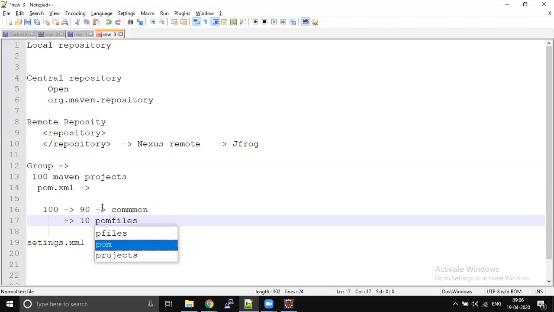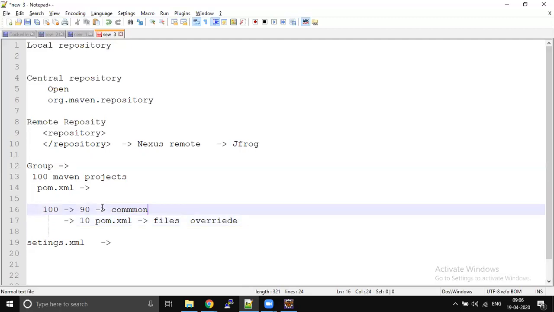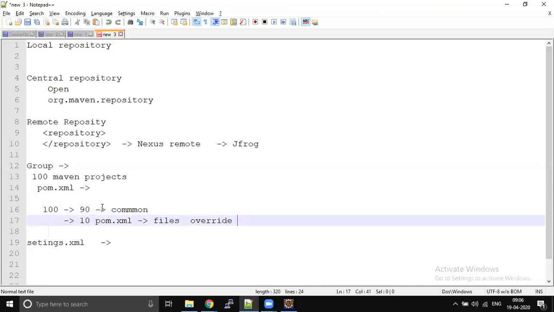So wherever you want a different version or different flavor, there you can override the configuration. But where we need a common configuration, there the configuration can be kept inside settings.xml.